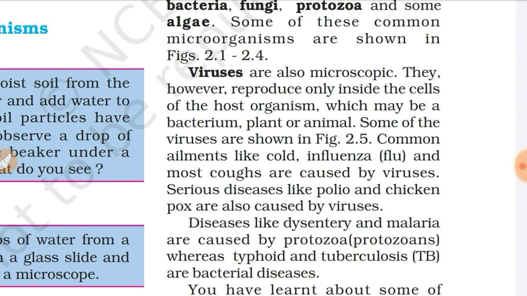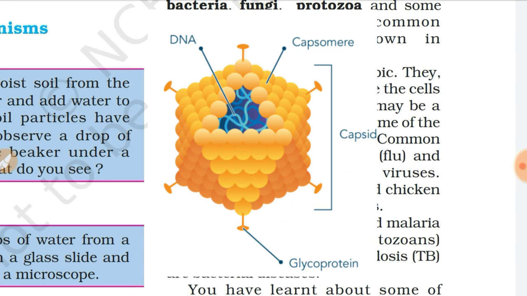So now you can see how small a virus is. So, shapes of virus. They may be elongated like a wire, rounded, polyhedral and cuboidal. You can see the image of a polyhedral virus in front of your screen.